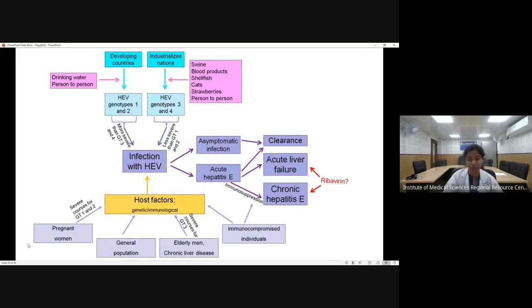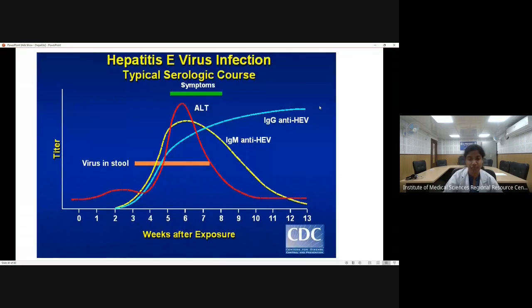So you should remember this point that the hepatitis E virus, when present in pregnant women, can give rise to fulminant acute hepatitis. So the mode of progression can be either an asymptomatic infection which can clear up, or it can cause acute liver failure, especially genotype 1 and genotype 2. Chronic hepatitis E usually doesn't develop. It's almost nil in case of hepatitis E.